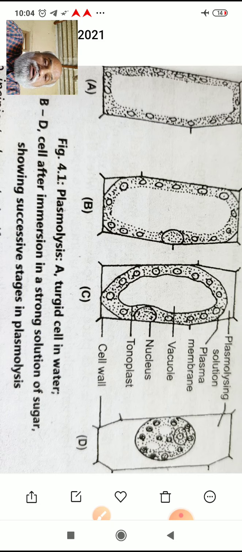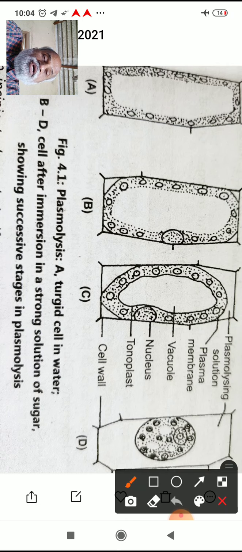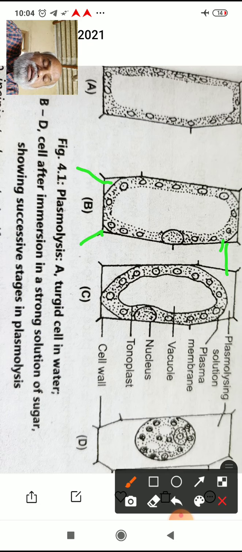See, the starting of plasmolysis is called incipient plasmolysis. In this figure B you can observe that at the corners there is a starting of contraction of the protoplasm. This starting point of contraction of protoplasm is incipient plasmolysis. This is also asked for 1 mark.